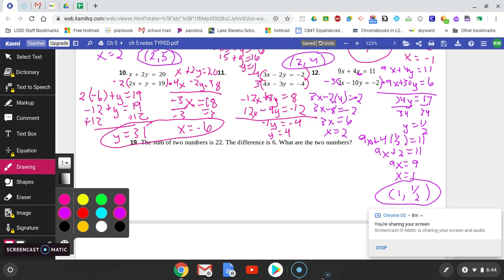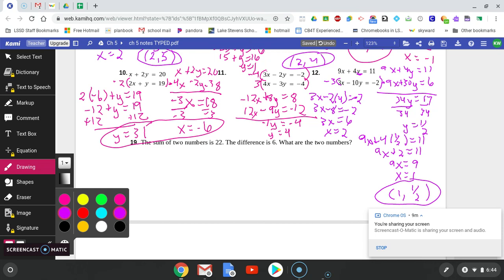All right. Last one's a word problem. We're doing it the same way. We're going to set up two different equations because there's two variables that we are trying to solve for. If you need two variables solved for, you need two equations to help you solve it. So go ahead and try number 19 when you think you've got it. Unpause the video and come back and check it.